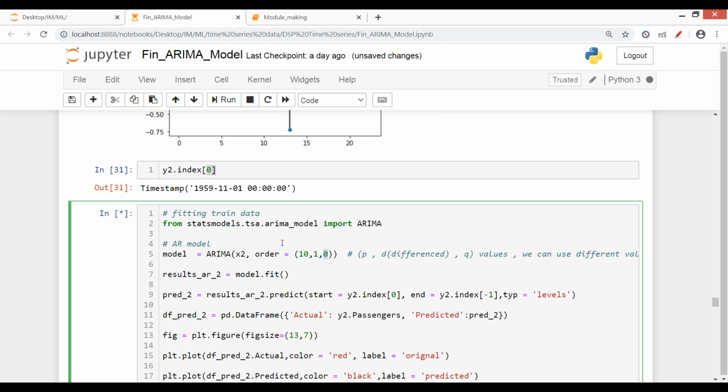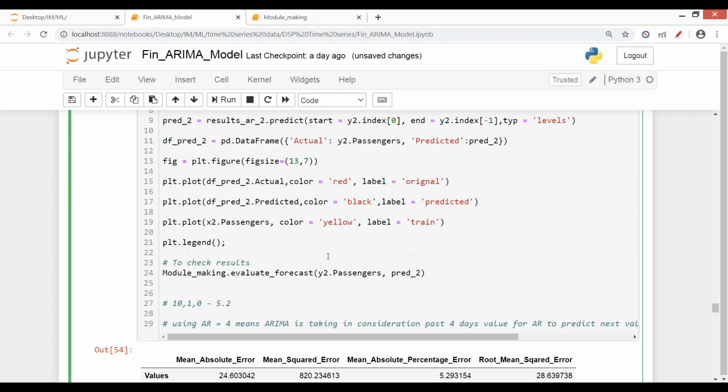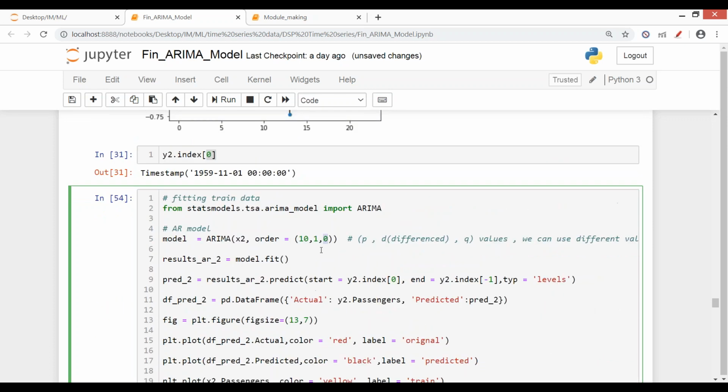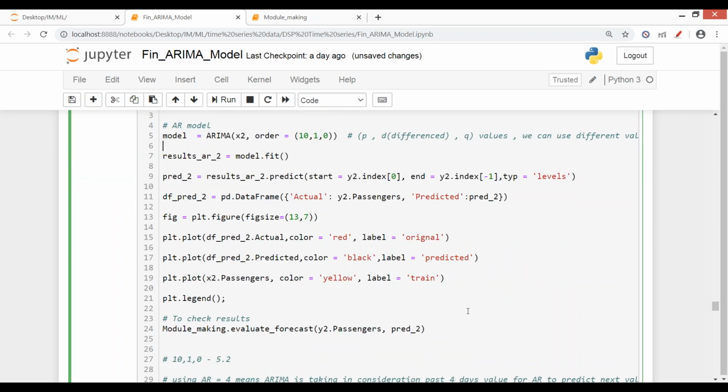MA is 0, so it means the AR model is sufficient enough to make predictions. ये अब AR model बन गया because when I'm feeding higher values of MA, my results are not good. It can accept MA at some points, but the results are not as good as what I got here.